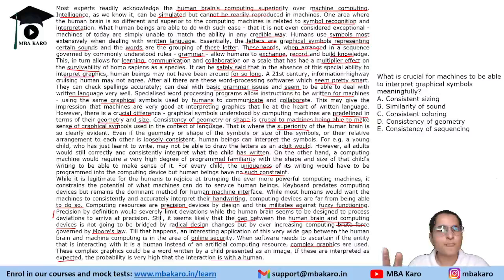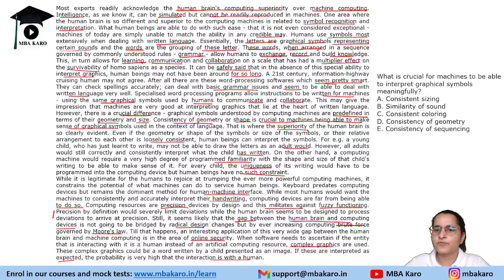But human beings can reach precision from the deviation that is mentioned here. If you give them a lot of different things, they will still be able to reach the precision point, right? So if a computer needs to establish that the person interacting with it is human, they give complex graphics. So this was all about this passage. It is about the human brain's computing superiority over machine computing. This is what we have discussed here.